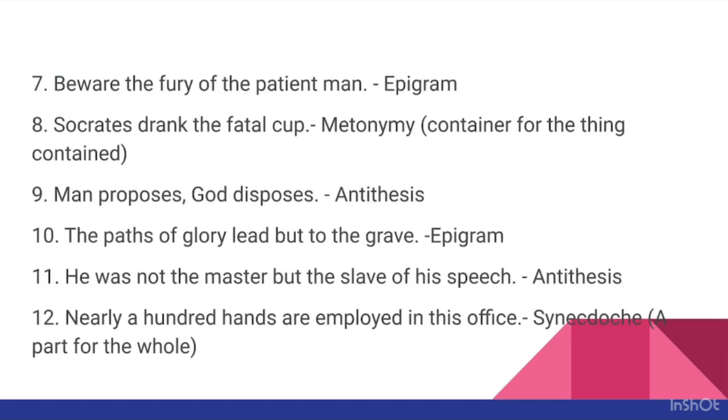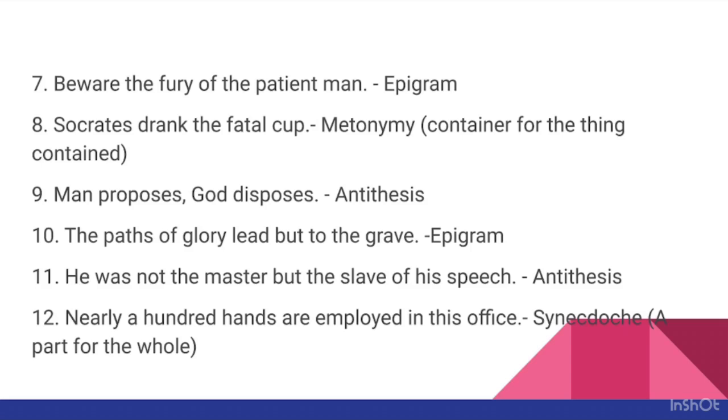Beware the fury of the patient man. This is an example of epigram. There is a shocking contradiction in the apparent meaning of the sentence. Like, how can the patient man be furious? Socrates drank the fatal cup. This is an example of metonymy.